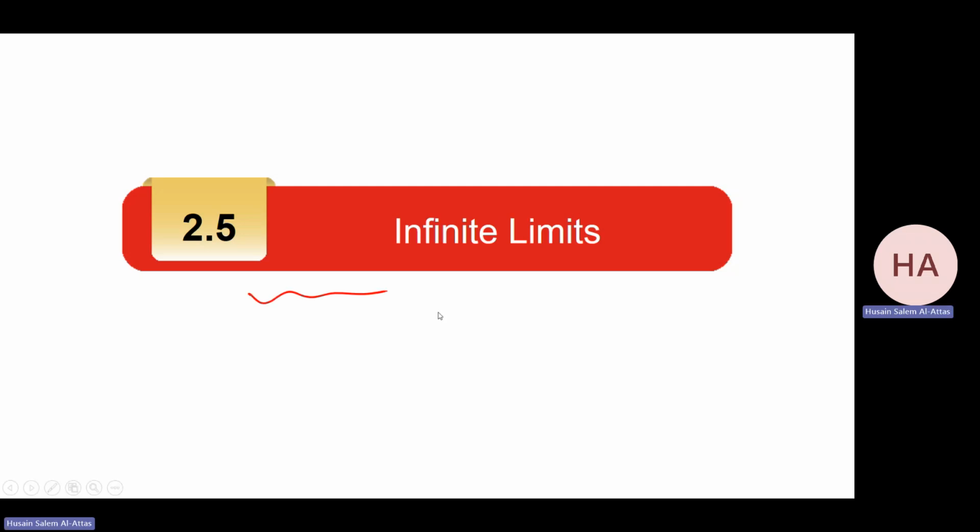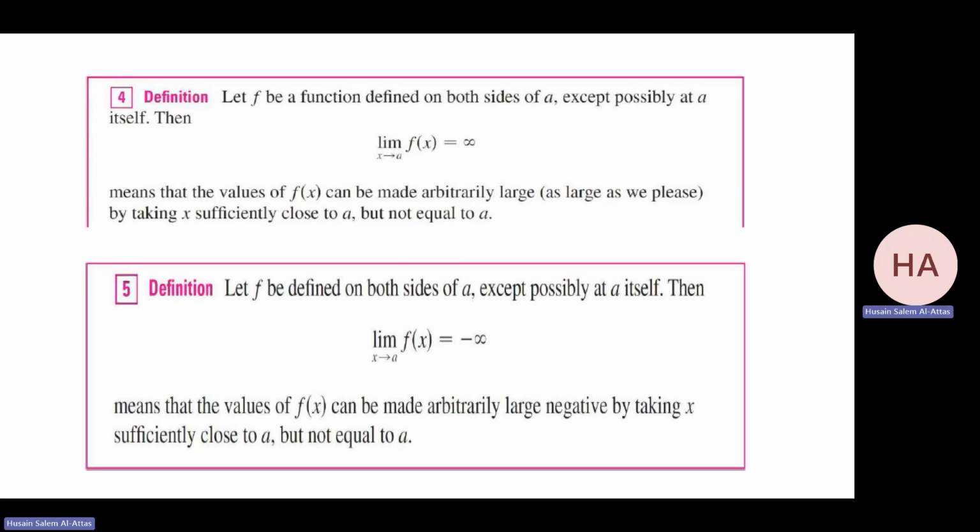We'll start now with section 2.5, infinite limits. What do I mean by infinite limits? It means that the limit as x goes to a of a function f is infinity. It means the values of f(x) can be made arbitrarily large as we please. And the same thing goes for minus infinity. It means the values of f(x) can be made arbitrarily large and negative by taking x sufficiently close to a.